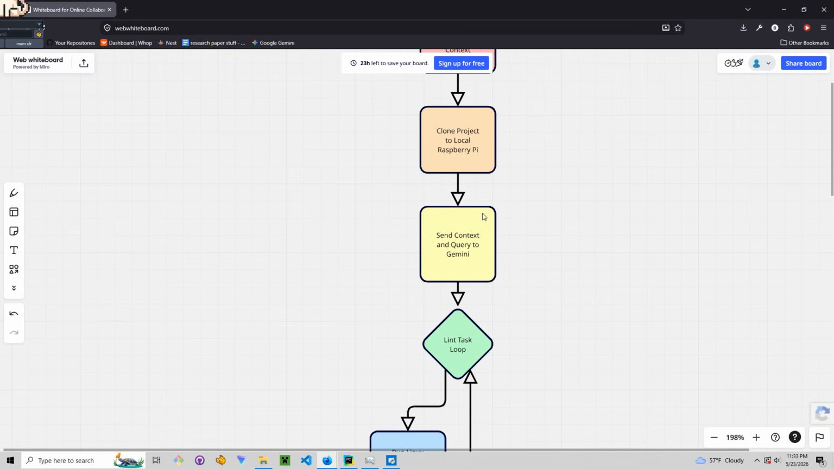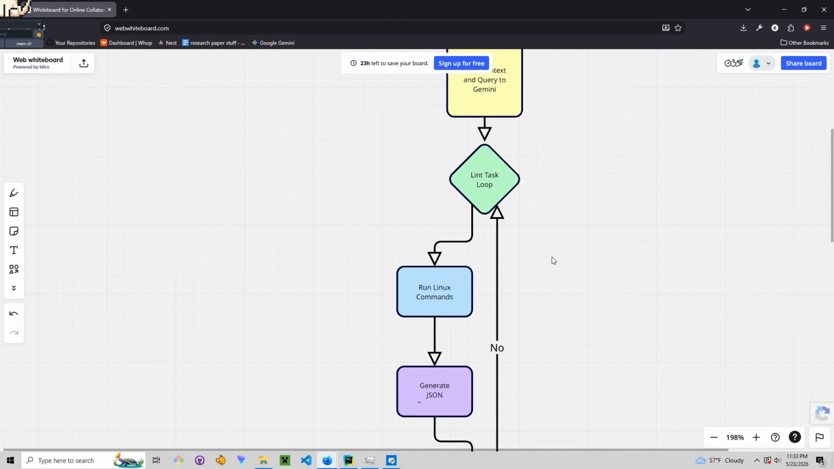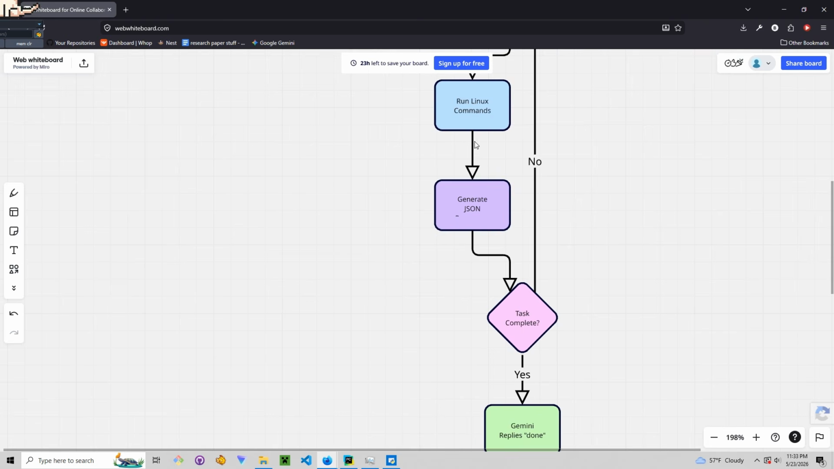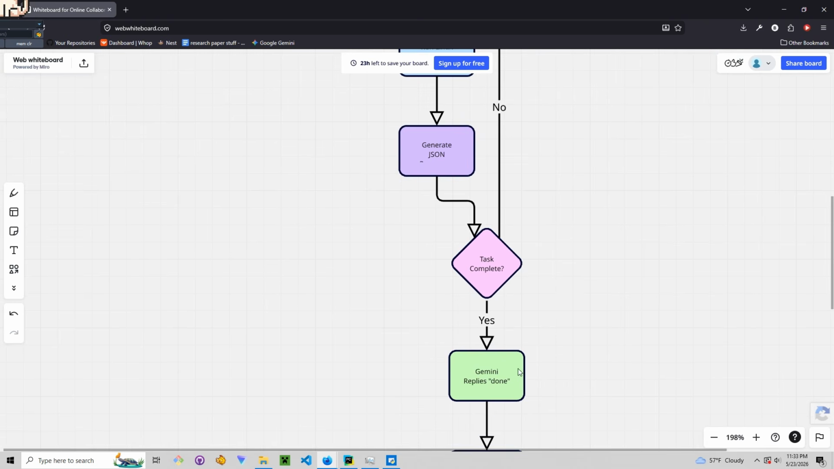Sandbox takes my query, or what I'm asking for, and all related files, and basically feeds them to Gemini with an API. Once that happens, it starts a task loop on my Raspberry Pi dev server, where he interacts with the copied project with Linux commands and JSON responses. When he's done, he just says done, and the loop ends. If he doesn't, it repeats till he does.